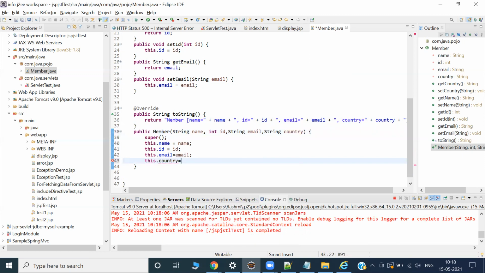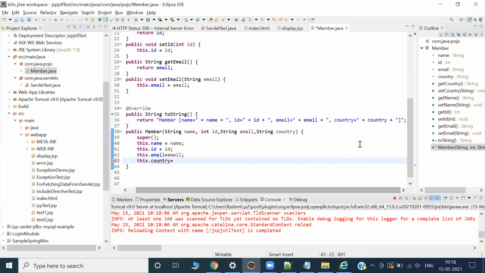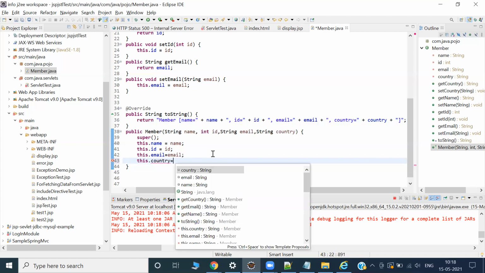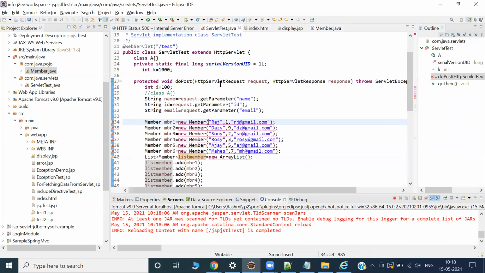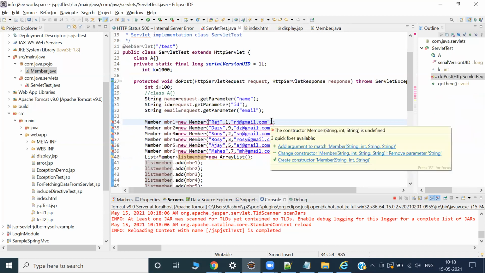Next time, if you get this kind of error, try to fix it yourself, because we don't have time now, so we follow this one. But at least you try from your end and do some modification, so it is better. If you want to save more time, you can delete it and recreate this country. All good. From the project class, all good, but here I have to add country, right?